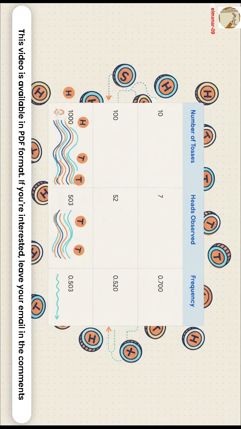Okay, check this out. After just 10 tosses, we get 7 heads. Whoa, that's a frequency of 0.7. I mean, that is way, way off from the 50-50 we expect, right? But look what happens as we keep going, up to 100 tosses, then 1,000. You can see that frequency starts to settle down. It stops jumping around so much and starts zeroing in on a very specific number.